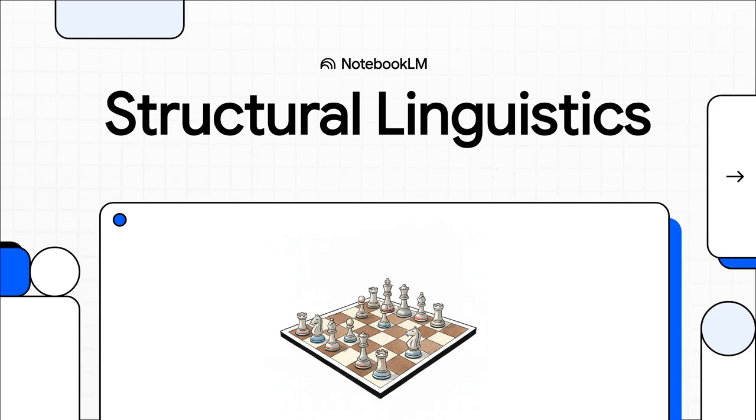All right, let's dive right in. Imagine for a second there is a hidden, incredibly complex matrix of rules that you and I use every single day, completely subconsciously. We literally breathe it, we think in it, we interact through it, but we almost never see the underlying code. Well, today, we're going to decode exactly how that system works.